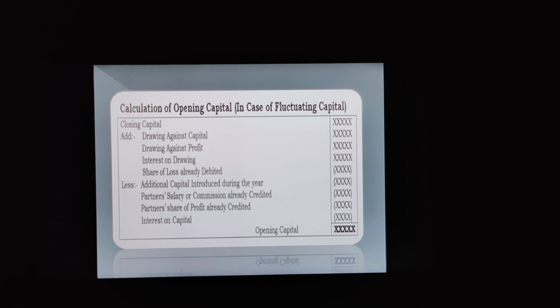Okay, see clearly, we have to add drawing against capital, drawing against profit, interest on drawing, share of loss, whatever the things that are deducting our capital, that should be added back. And what do we have to deduct? We have to deduct the amount by which our capital is increasing. Okay, I think this one is clear.